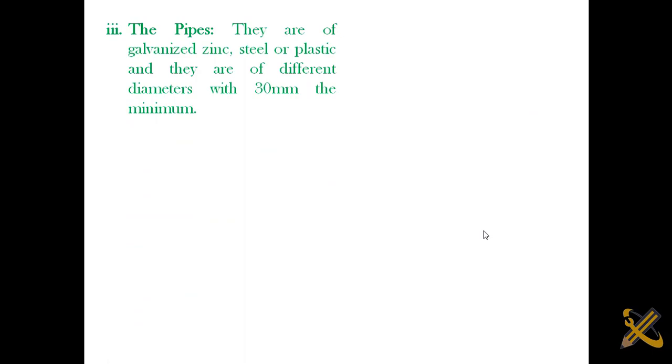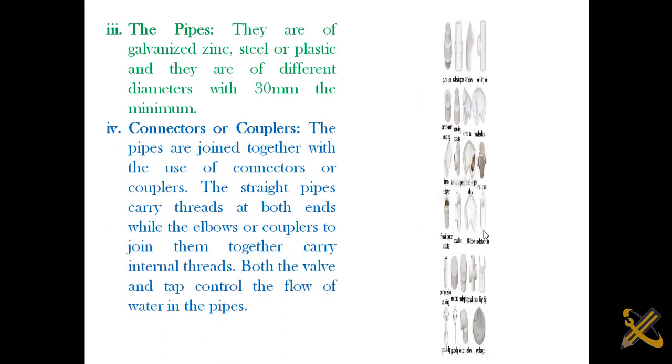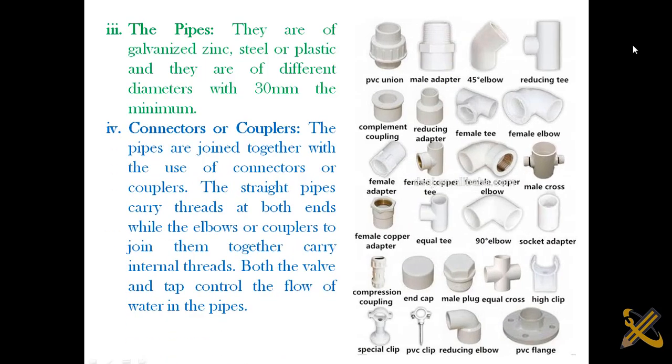So I also have the pipes. In every plumbing installation we usually have a pipe. Pipes are the ones that allow the passage of the content which we want to transfer. Then we have the connectors or couplers. This is a very good picture of that. We have the 45-degree elbow, the T joints, the 90-degree elbow, among others. These are couplers. Some are used to navigate a bend, some are used to attach pipes so as to have a desired length, among others. All right, so that is that about that.